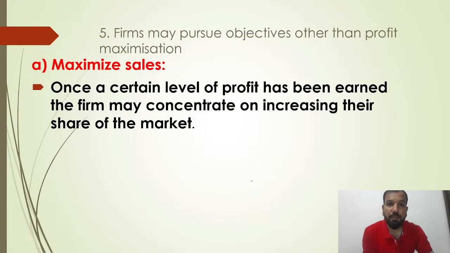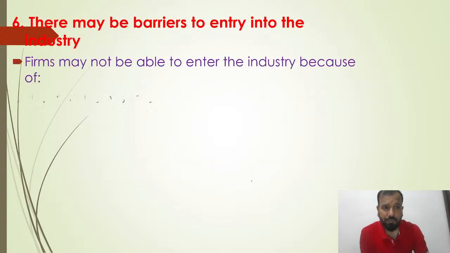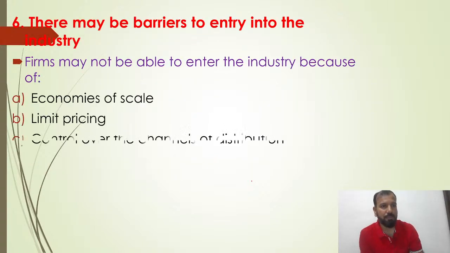Firms may pursue objectives other than profit maximizing. Once a certain level of profit has been earned, the firms may concentrate on increasing their share of the market. Once they have reached a certain profit, they just want to increase the market share and prevent government intervention. As we know, in oligopoly you can't start a business freely. You have to take prior permission of the government, then only you can enter. There are certain barriers to entry into the industries.